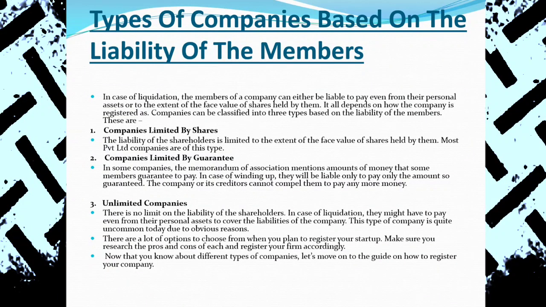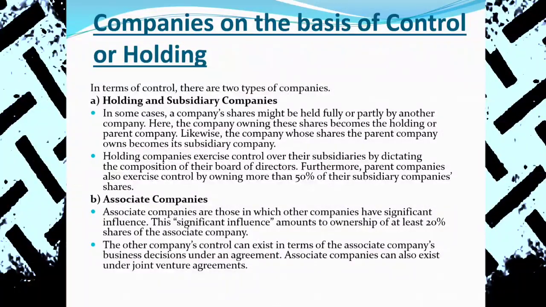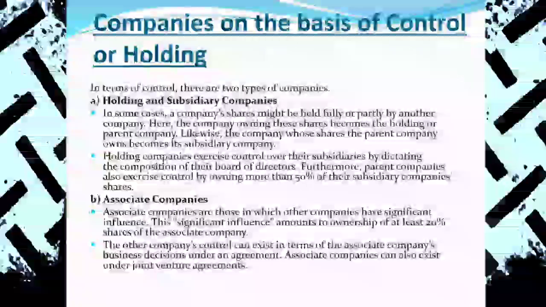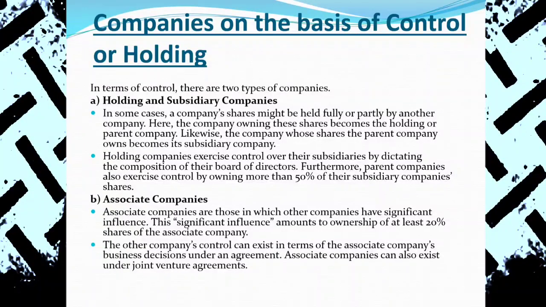An unlimited company has no practice in Nepal. During the initial phase, before the 1600s, a large number of companies were unincorporated and unlimited, before the East India Company was established. When the East India Company was established in 1600, and the Hudson Bay Company in 1648, numbers of companies were established.